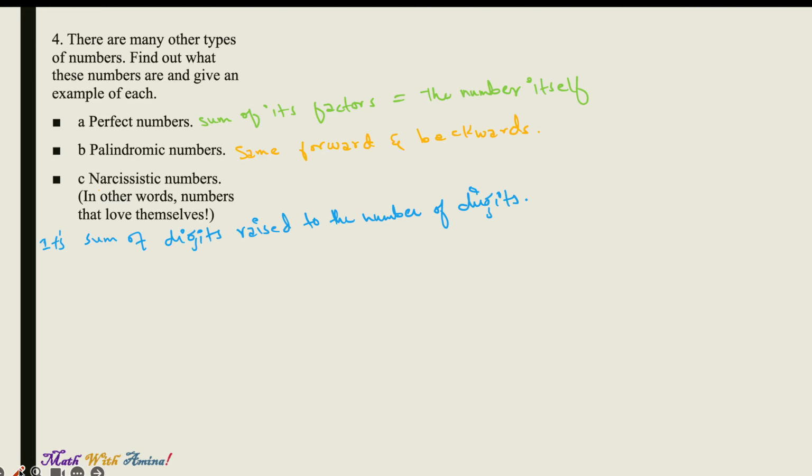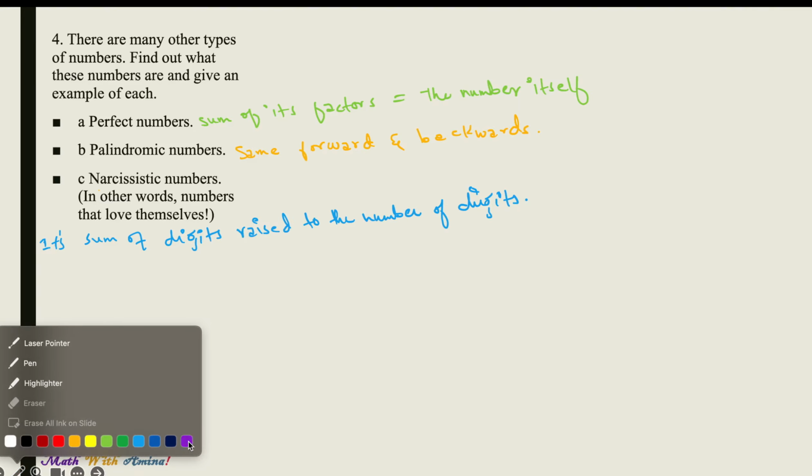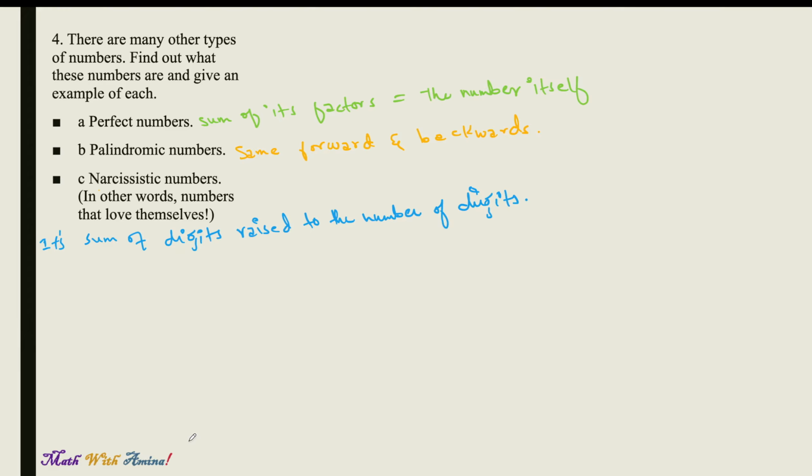The three that are mentioned to us are the perfect numbers, palindromic numbers, and narcissistic numbers. So we will try to understand what type of numbers each one of them is. Starting with the perfect numbers, we define a perfect number as a positive integer whose proper factors add up exactly to the number itself, or we can say that the sum of its factors is equal to the number itself.